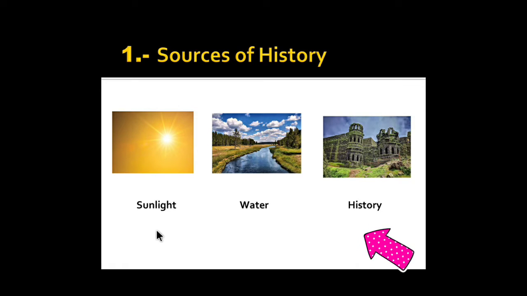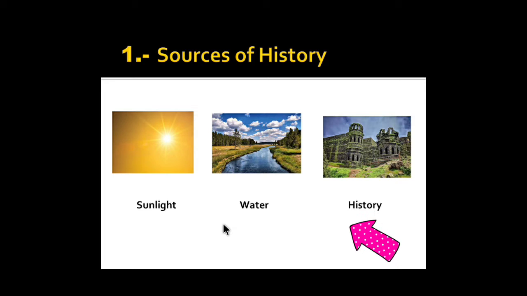First we will see the title of the lesson, that is Sources of History. Before starting, we must understand what is meant by sources, so you can get the lesson easily. Sources means from where we are getting particular things. For example, we say the sources of water are rivers, sea and wells. In the same way, the sun is the source of sunlight.